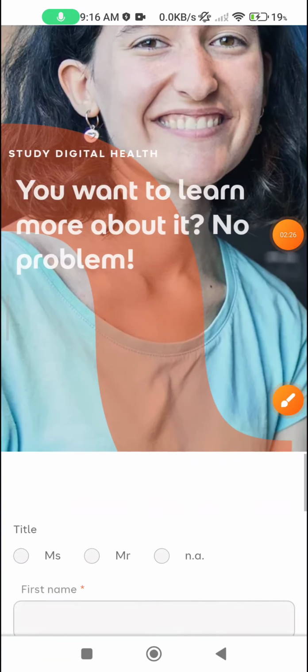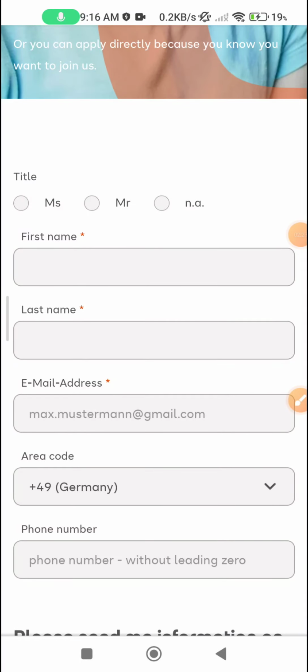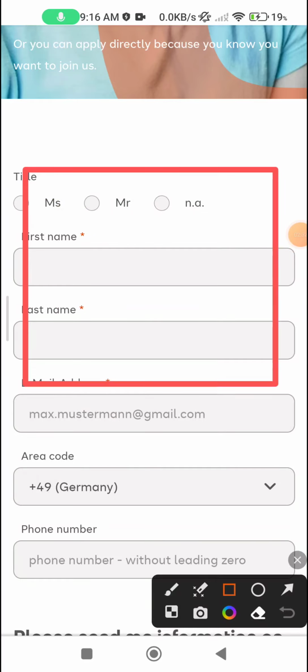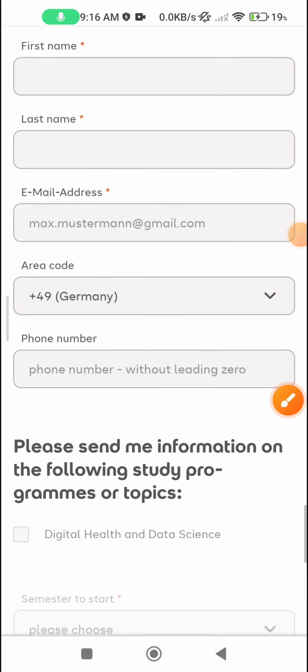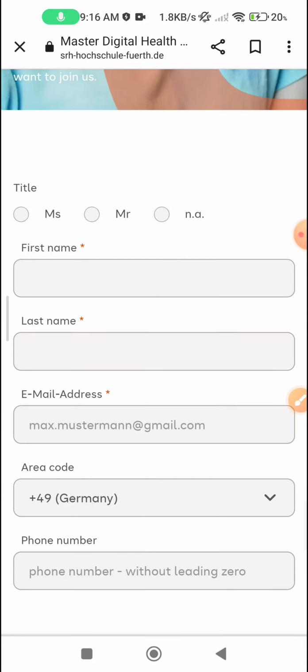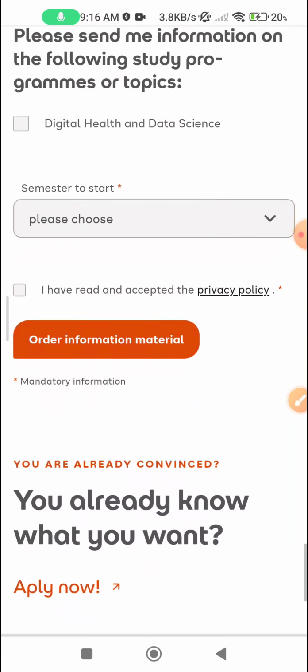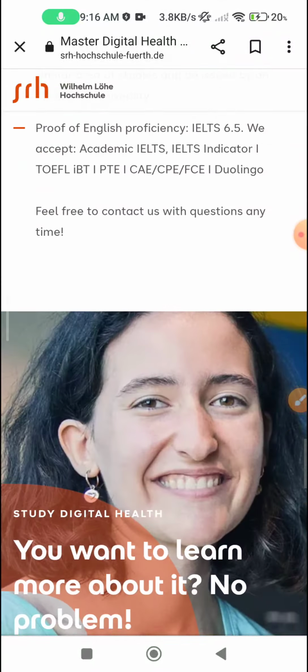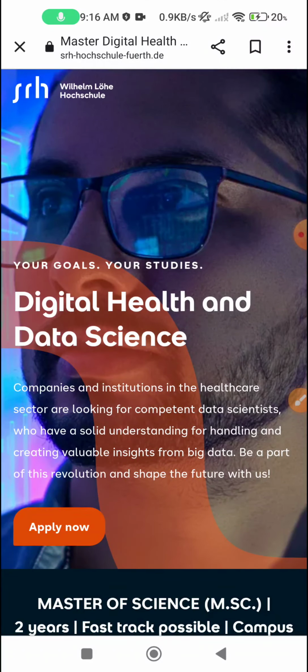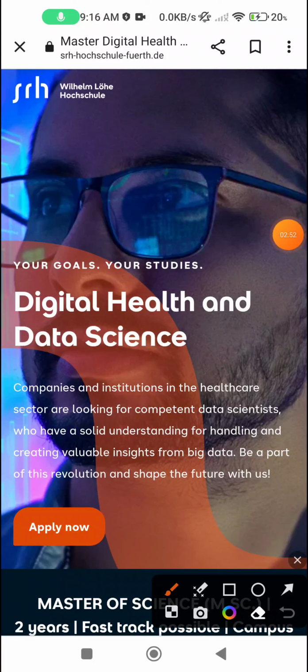Okay, so here is the form to apply. If you want, you can fill this form and submit. Then you get more information about online college education degree.